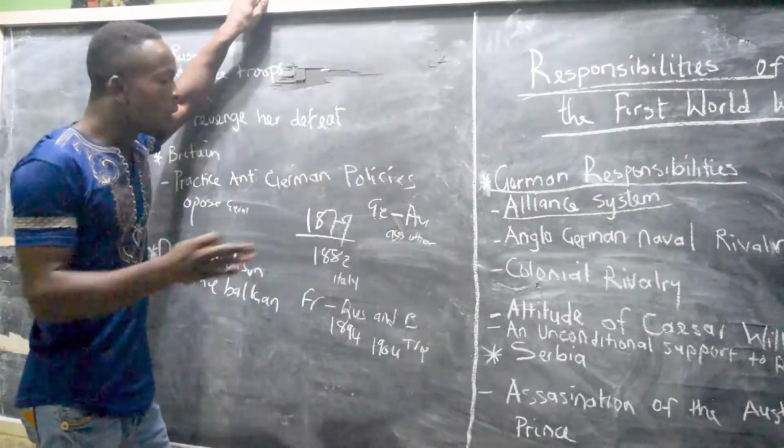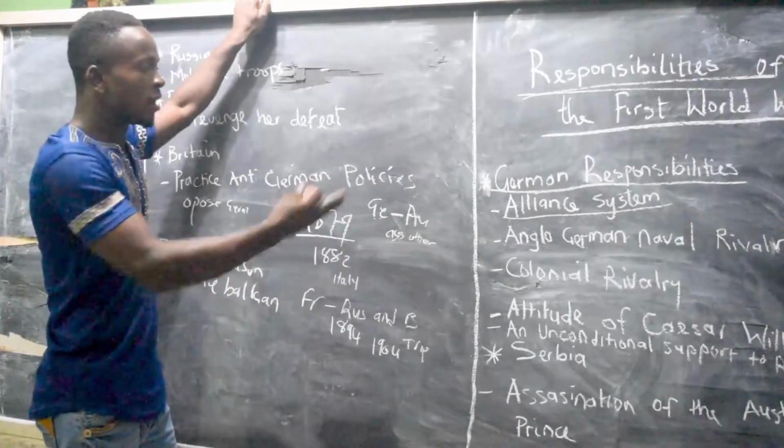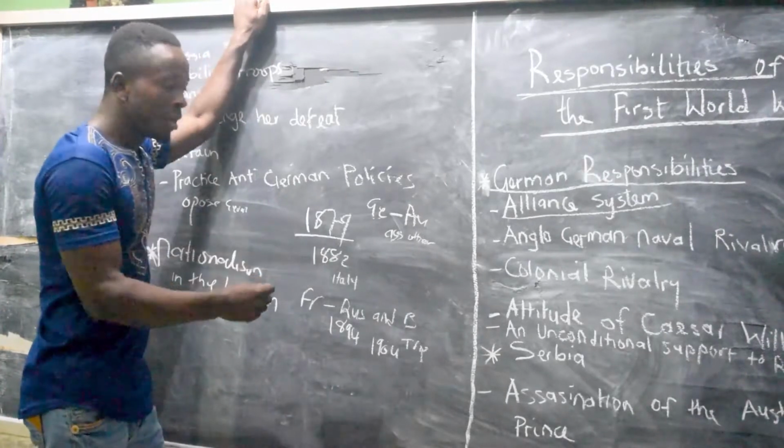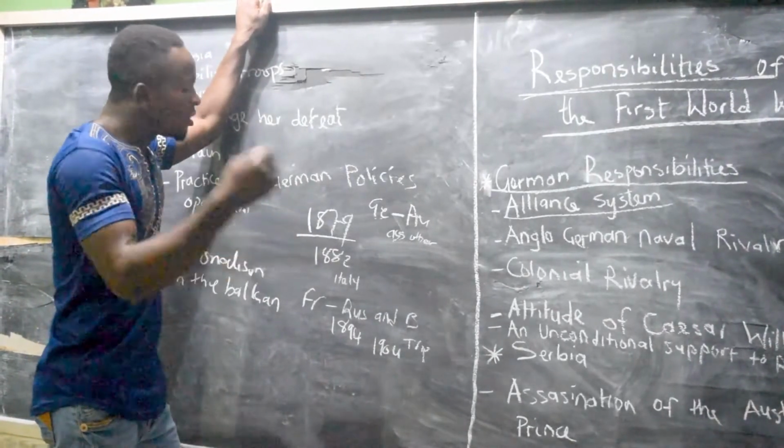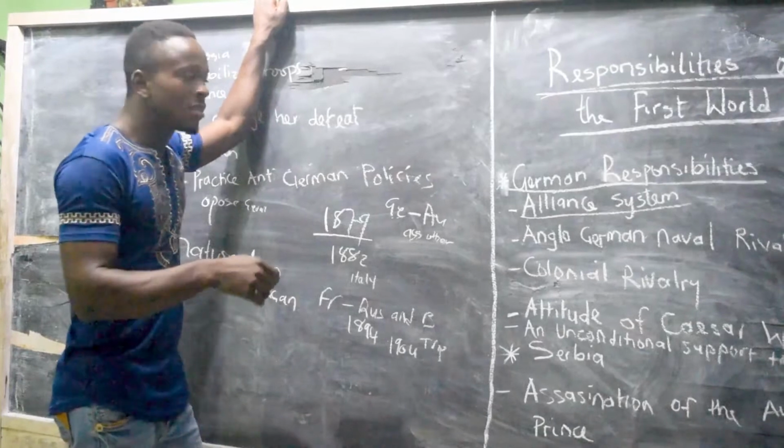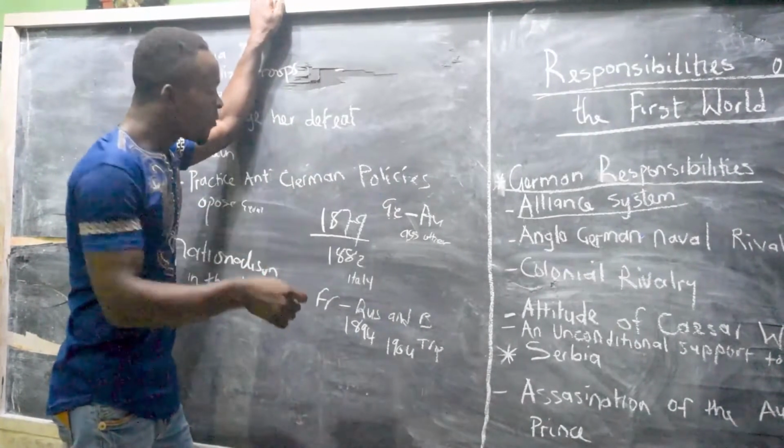Germany formed an alliance system with Austria-Hungary. Now, in 1882, another country came into existence of this alliance system, which became what?